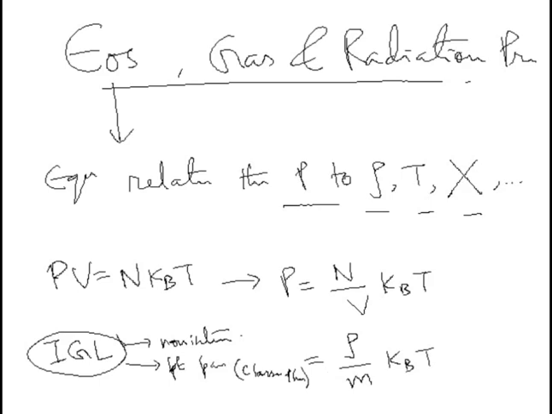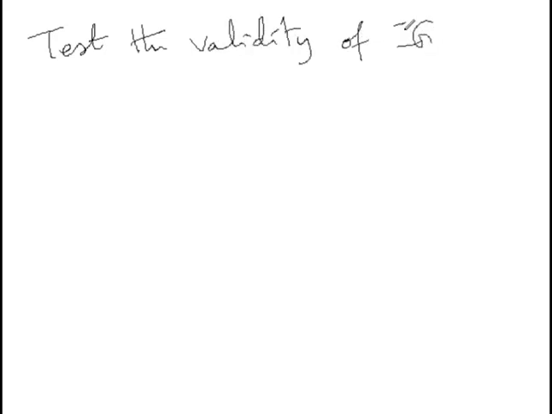Now, in order to determine when the ideal gas law can be used as an equation of state for stellar interiors, we need to estimate the degree to which the gas particles can be considered non-interacting. So what I am going to do is test the validity of the ideal gas law in stars.